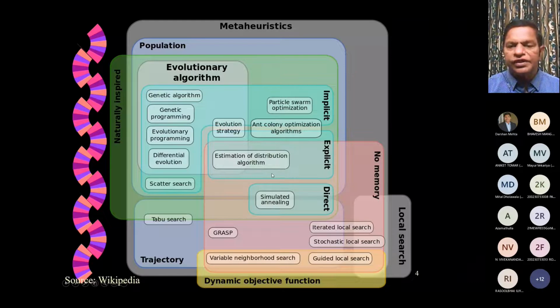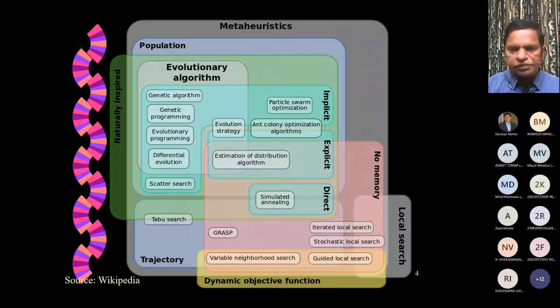Then estimation of distribution algorithm, which is actually kind of an explicit approach. Then I mentioned simulated annealing. Then we can talk about iterated local search versus stochastic local search and guided local search. So these are different ways in which we try to improve our search capabilities in a global as well as local domain. Okay, so that's one more way of looking at how these different algorithms have come into the picture.